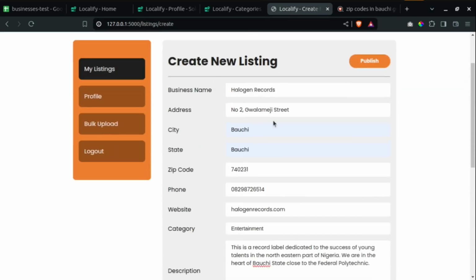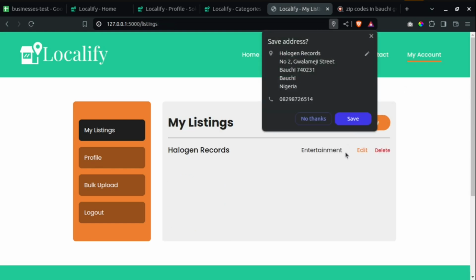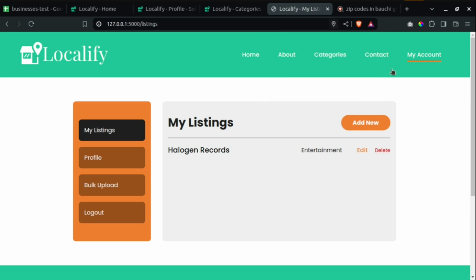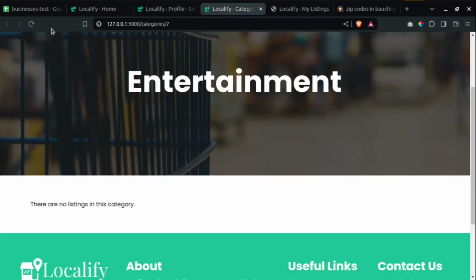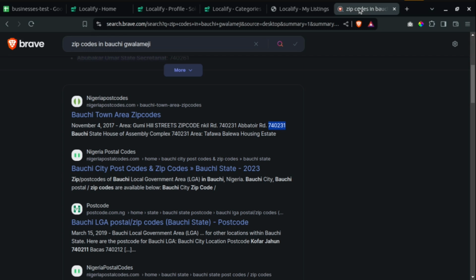So when you are done entering all this information, you publish. You can see business created successfully. Now all those fields over there, all the fields are validated. So you make sure you are entering correct information. So Halogen Records. Now let me go back here to reload. So you see now I have Halogen Records over here. You can see I have Halogen Records. So that is it basically.